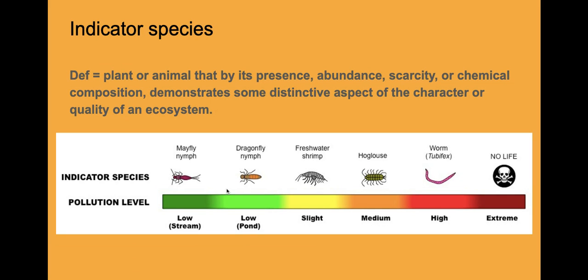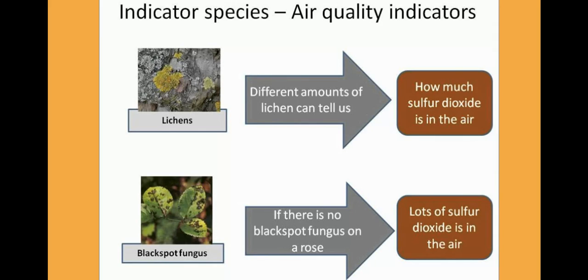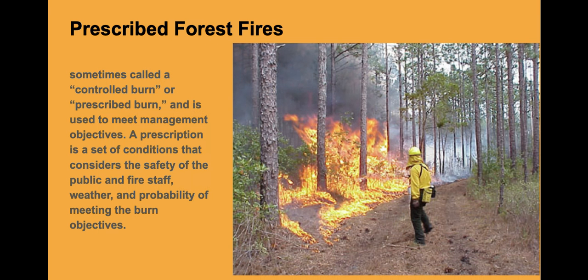So the indicator species will help me to determine if my ecosystem is healthy or if it's in a transitory stage or if it's in a pioneer stage and so on. Okay, other examples of indicator species will tell me again something about the environment, like the amount of sulfur dioxide.